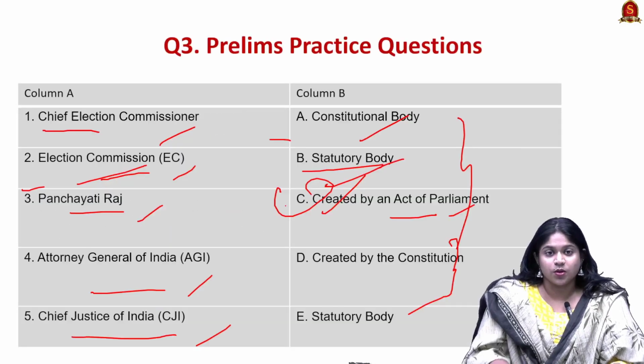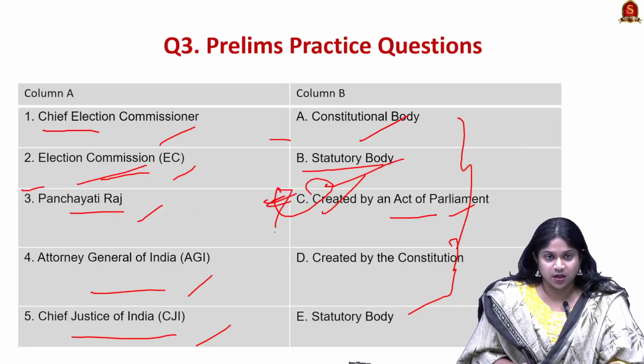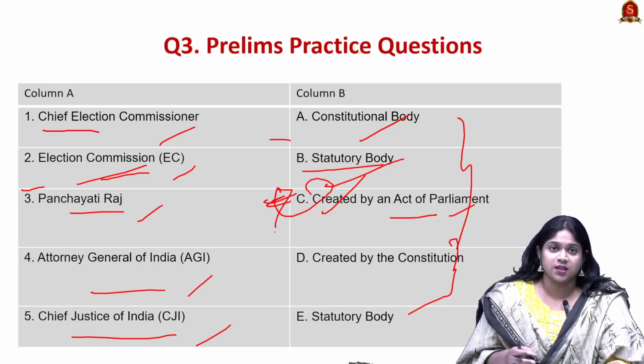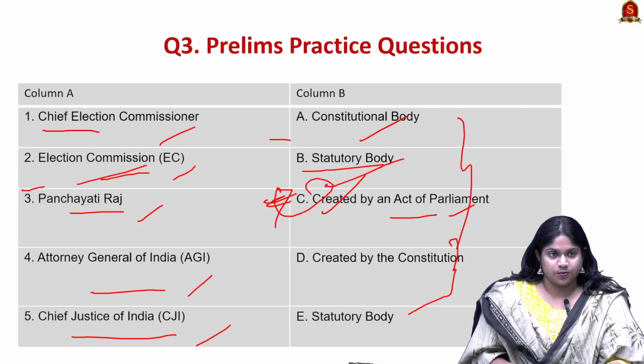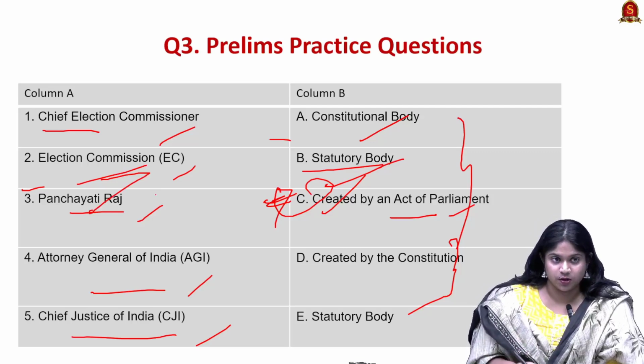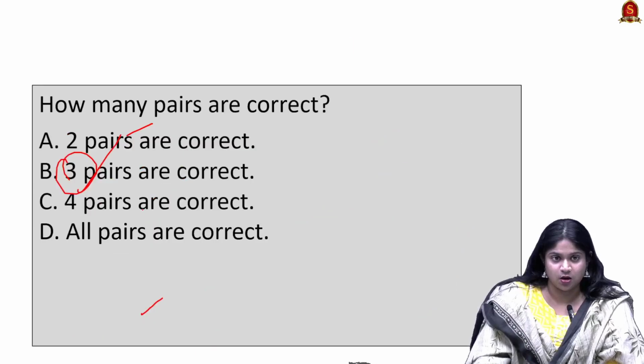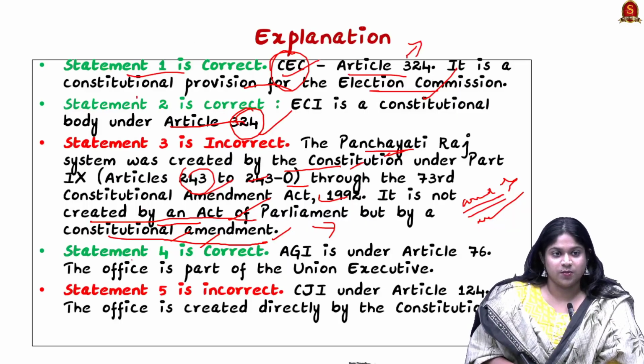So this is how you can get confusing statements regarding the understanding of an act and the body or the articles associated with it. So be careful in understanding the concepts. Statement 4 is right: the AGI is under Article 76, and the office is part of the Union Executive.